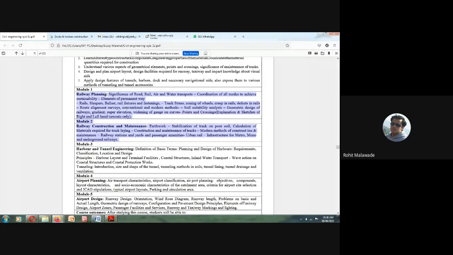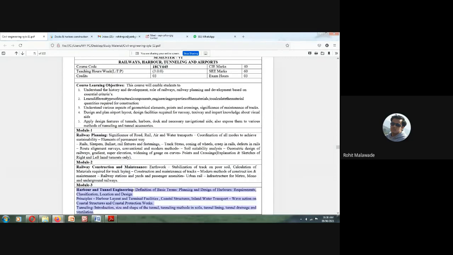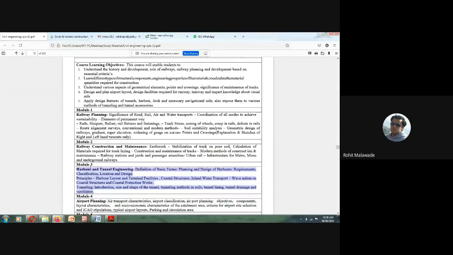Now, in today's class, we will be discussing the next aspect of our transportation, that is harbor engineering. From today's class onwards, we are going to cover harbor and tunnel engineering. Tunnel engineering is actually a part of your road as well as your railway engineering, but harbor engineering we are going to cover under your